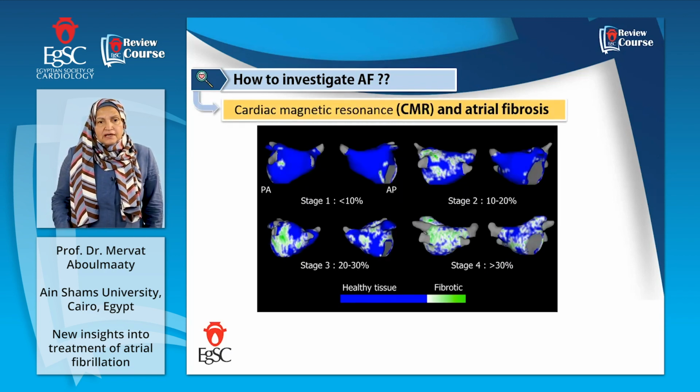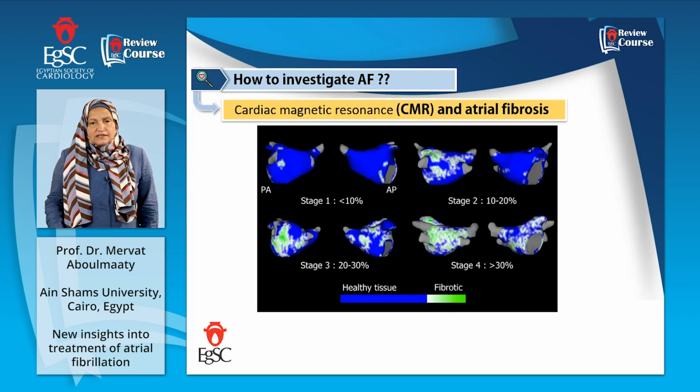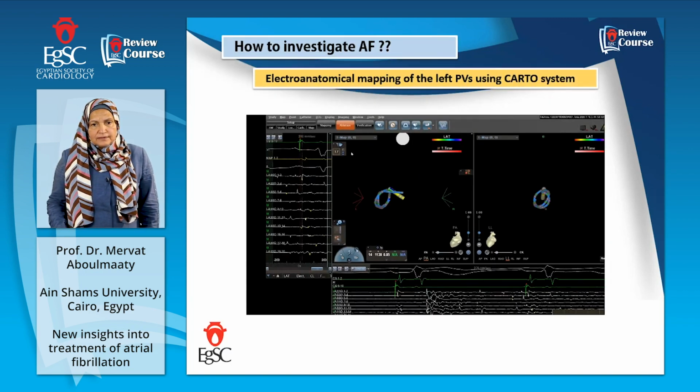Utah University classified the amount of fibrosis in the left atrium as stages 1, 2, 3, and 4. The healthy one is the blue one, stage 1. The extensive fibrosis one is stage 4, and in between are stages 2 and 3.